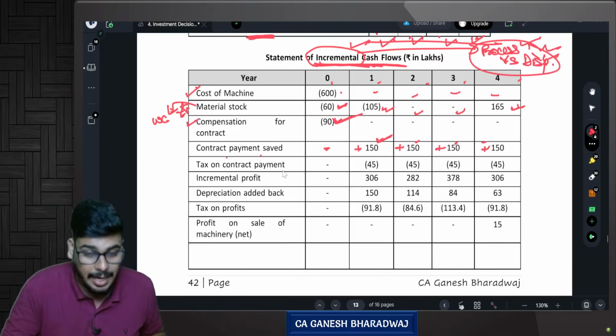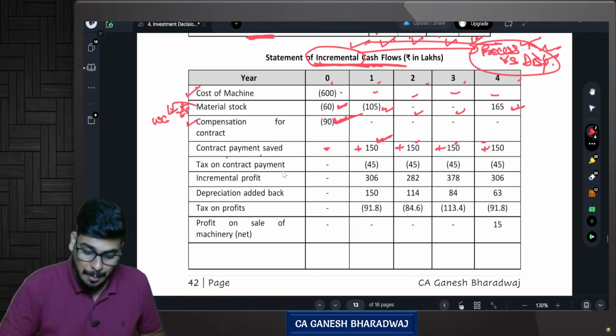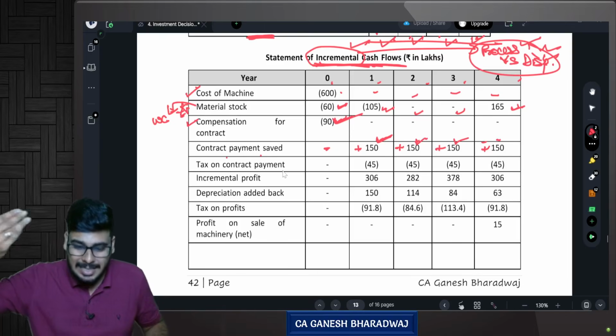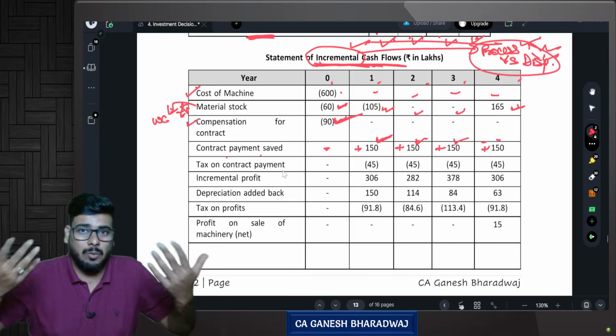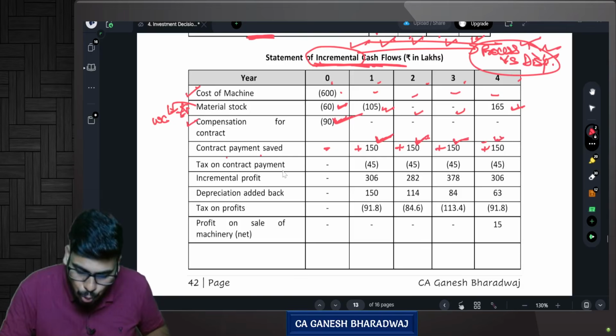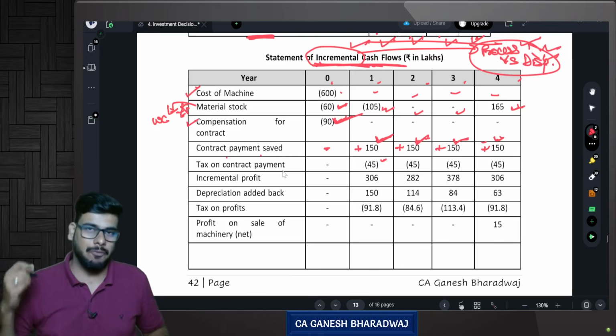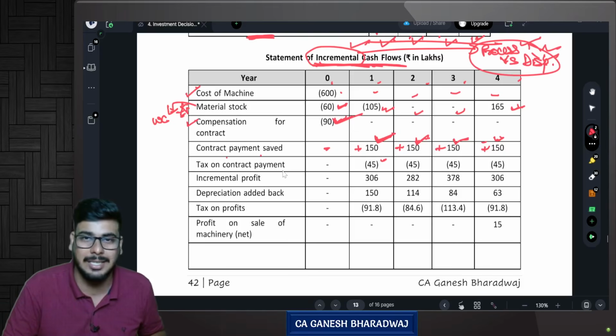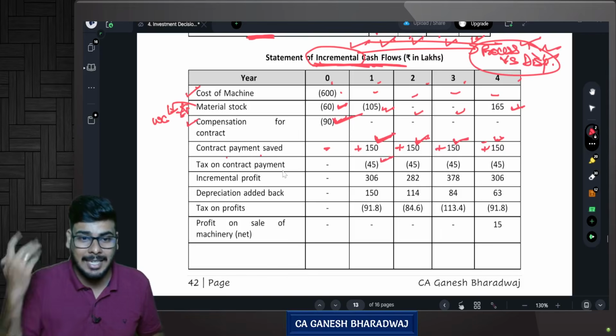Yes or no? This 90 lakhs is not allowed for tax purpose, they told, but this 150 lakhs was a tax deductible expense whenever I was paying. Since I am not paying that 150 lakhs right now, I am saving 150 lakhs, but I am losing out on the benefit of tax on this 150 lakhs. Or in other words, on this 150 lakhs, I am also losing out the tax benefit.